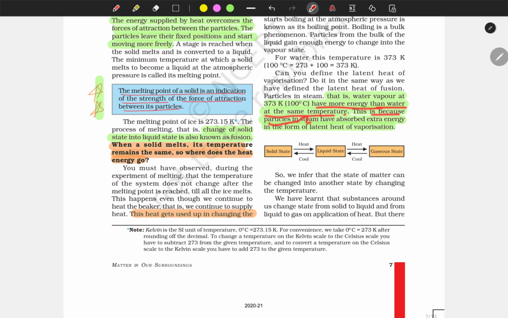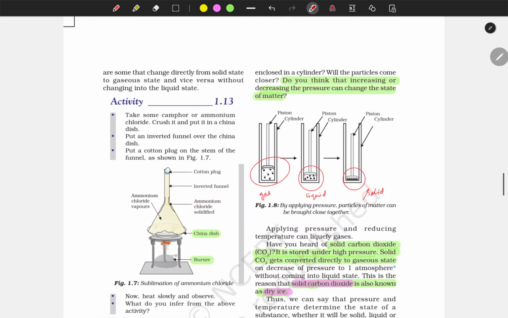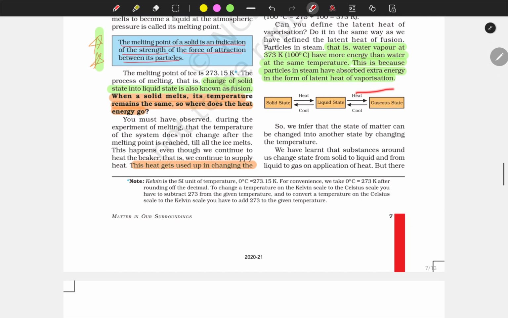This is because the particles in steam have absorbed extra energy in the form of latent heat of vaporization. There is a difference between vaporization and boiling. We will discuss vaporization below in this chapter. It is defined in a different way.